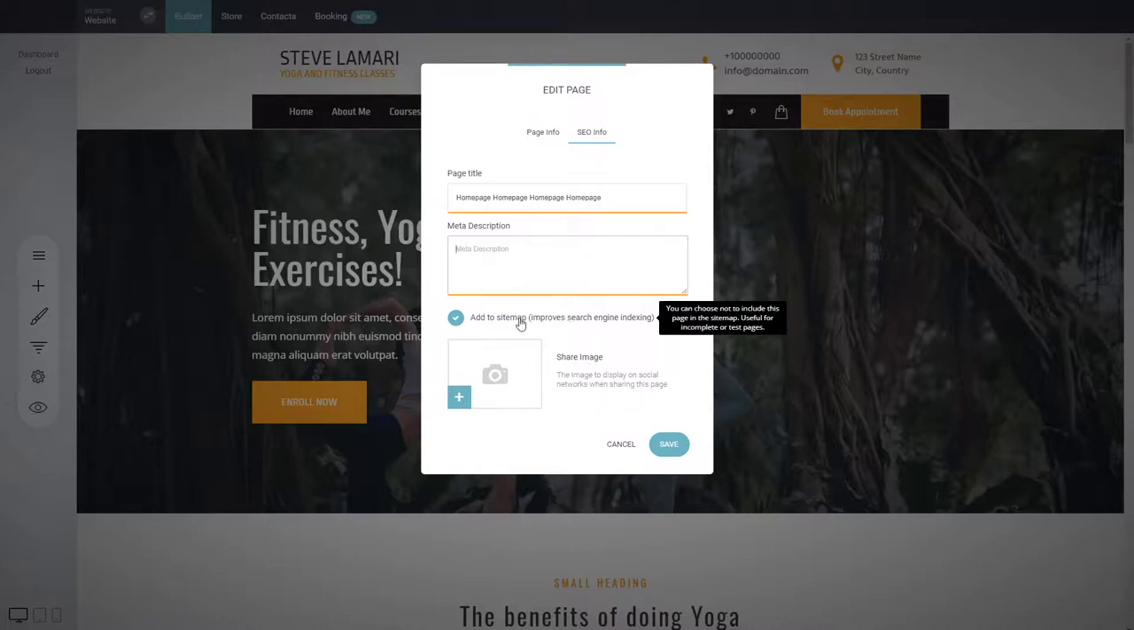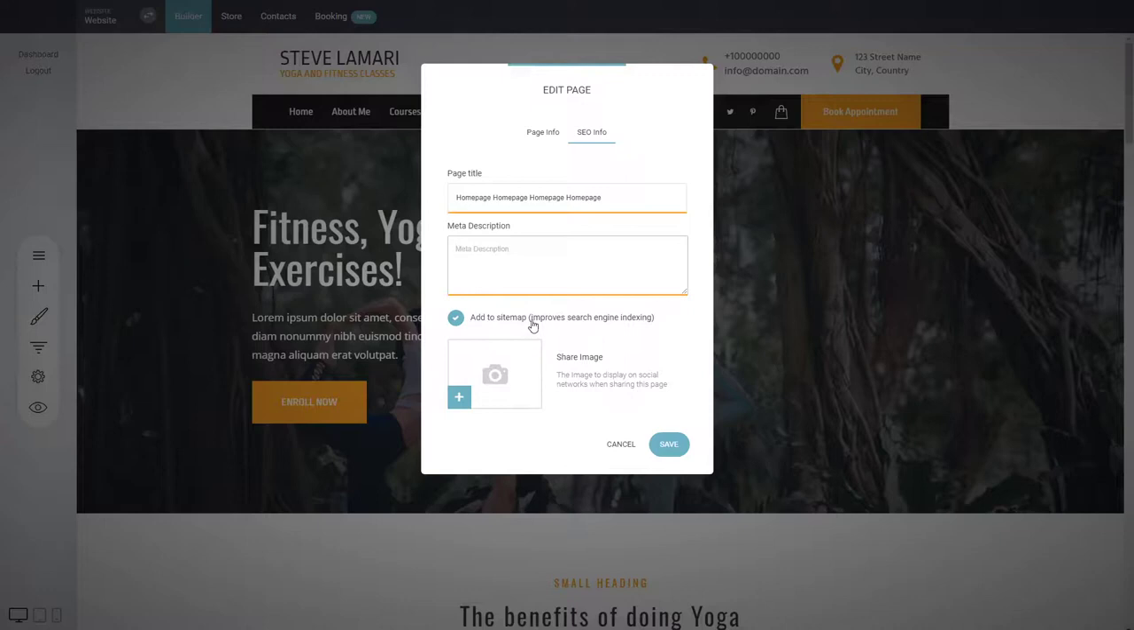Now the sitemap, by default, will be added. This is the sitemap that Google and other search engines use to index and find your pages. If you have a page on the sitemap, it will be easy for search engines like Google to find you. If you don't have it, it will be harder. But if you still have a link to this page anywhere on your website that Google searches, they will still find your page because there is a link to it, and the bot, the crawler, will find that page.